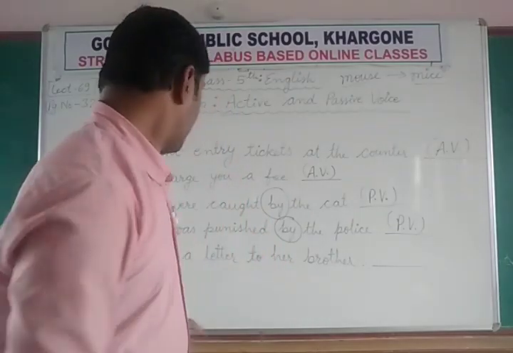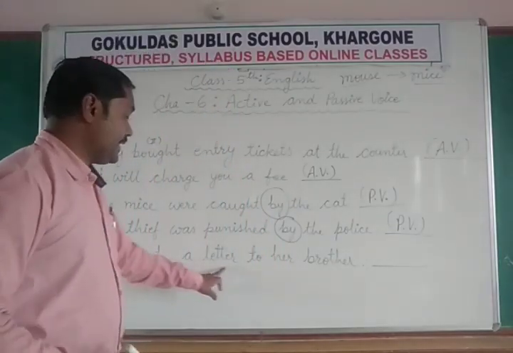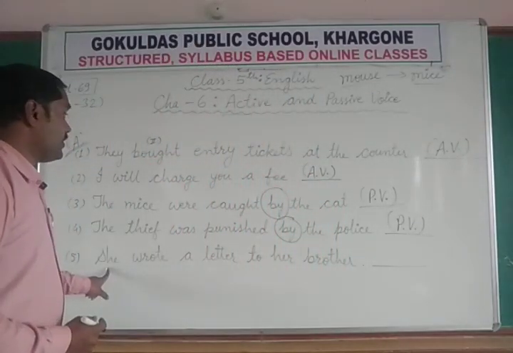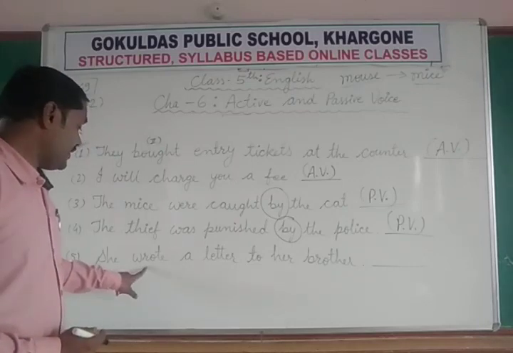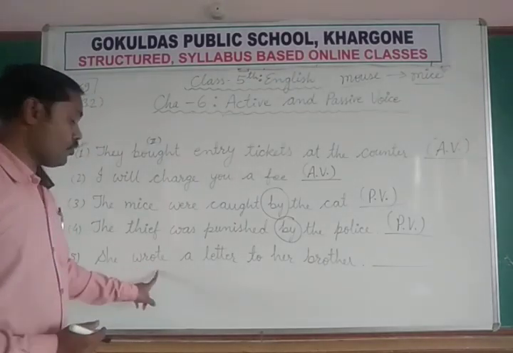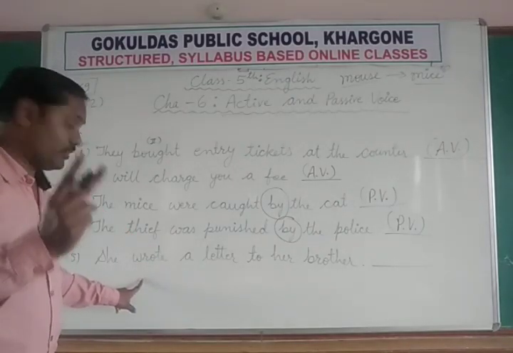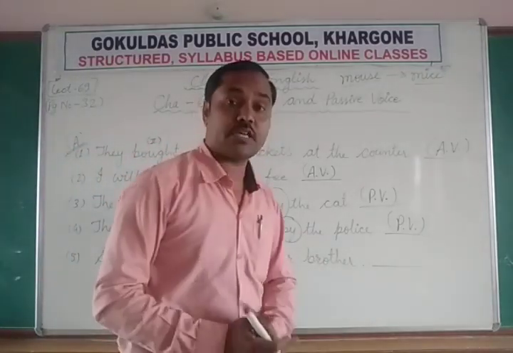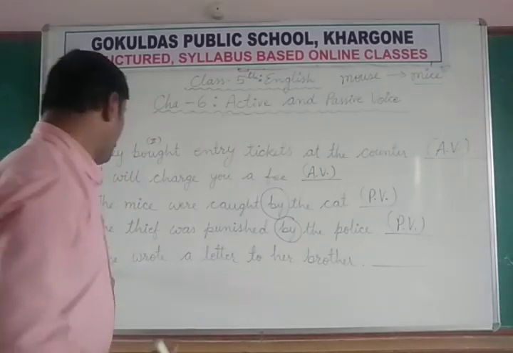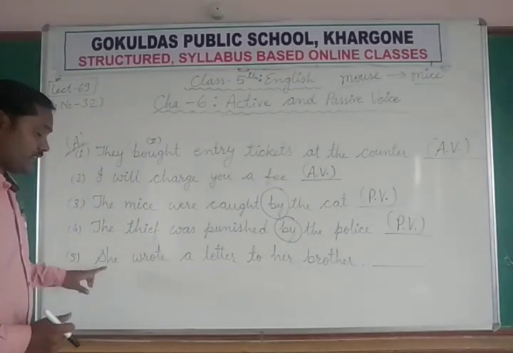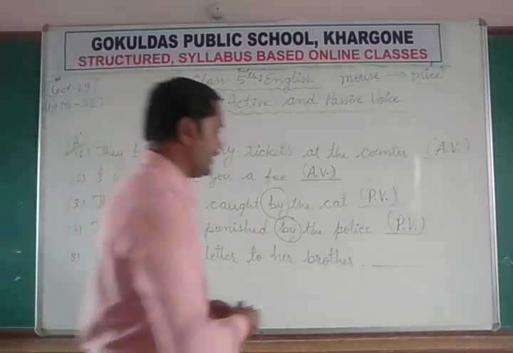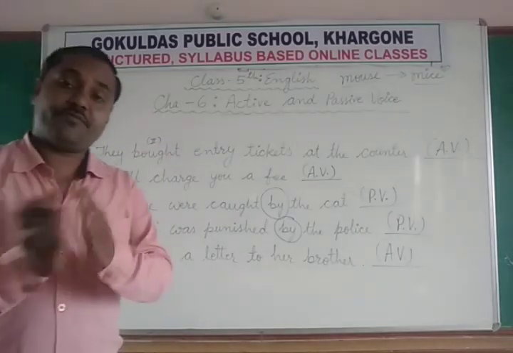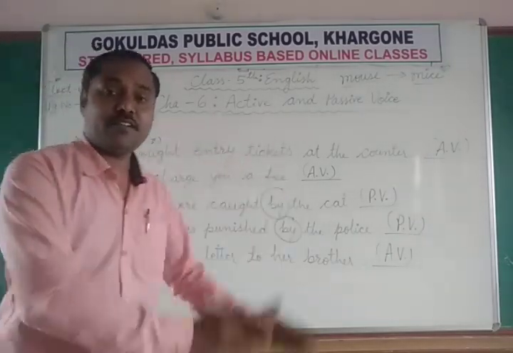Then the next is, she wrote a letter to her brother. She wrote. Who is writing? She. What are the three forms of the verb? Write, wrote, written. Wrote is the second form of the verb. She wrote, उसने लिखा था, a letter to her brother, उसके भाई को. So the doer of the action writing is the subject, so that is why it is an active voice. So that is how we differentiate between active voice and passive voice.